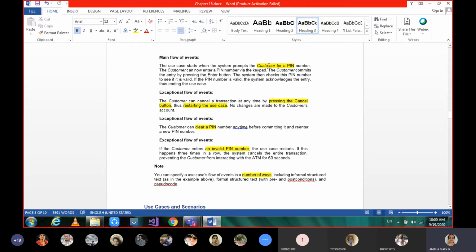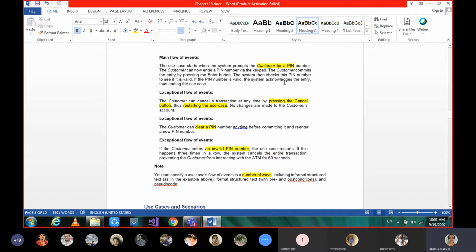Here the use case starts when the system prompts the customer for a PIN number as he inserts the card into the machine. It will ask the customer to enter the PIN number, and once he has entered it through the keyboard, the customer presses the button, and then the system checks this PIN and whether it is valid or not. That ends checking the PIN. Okay, so it will acknowledge.